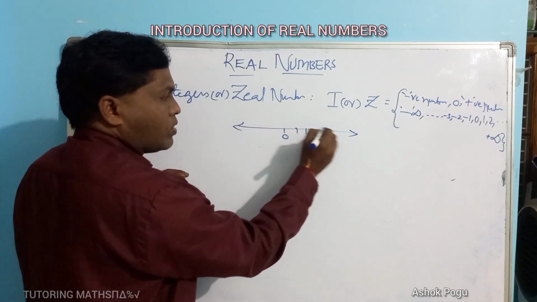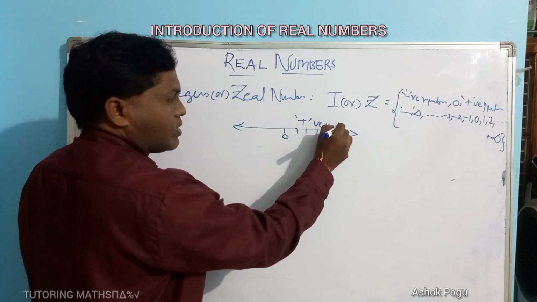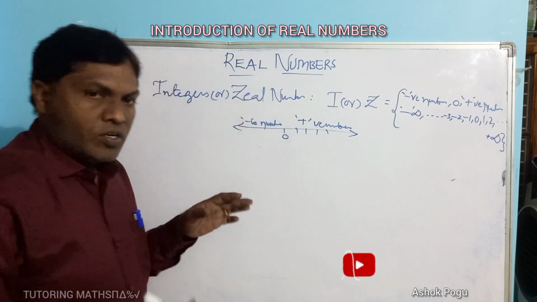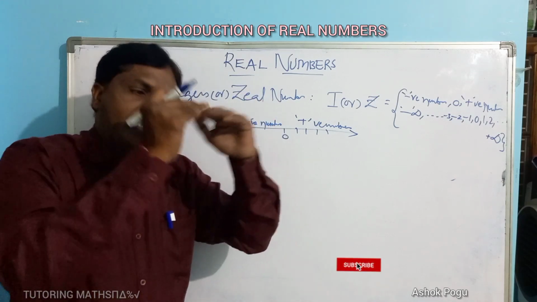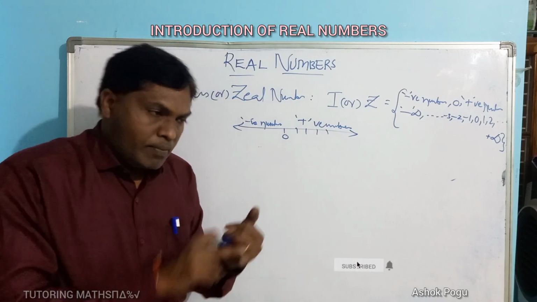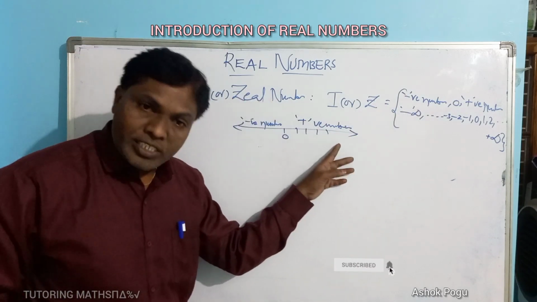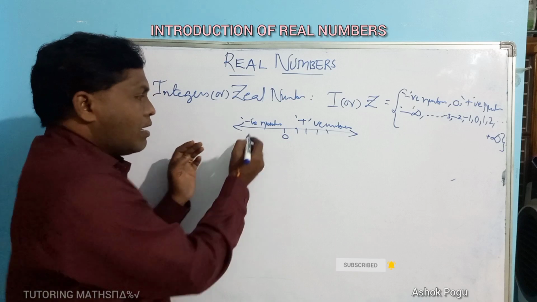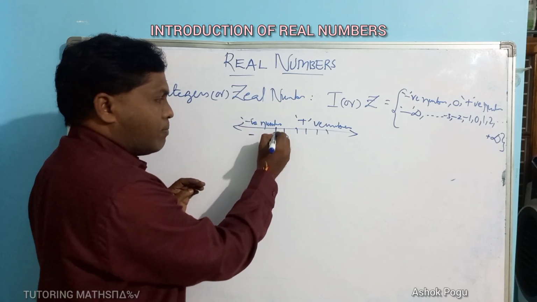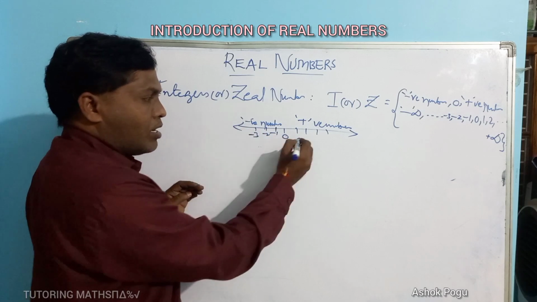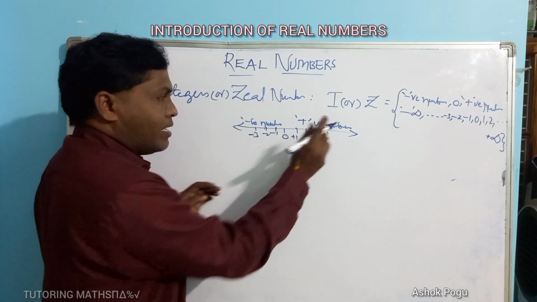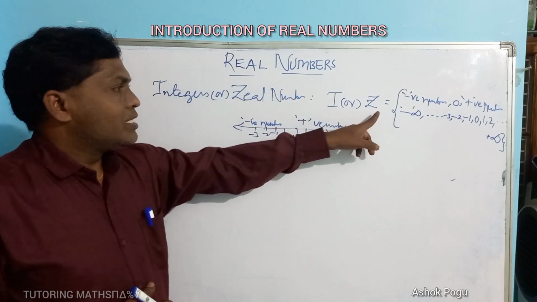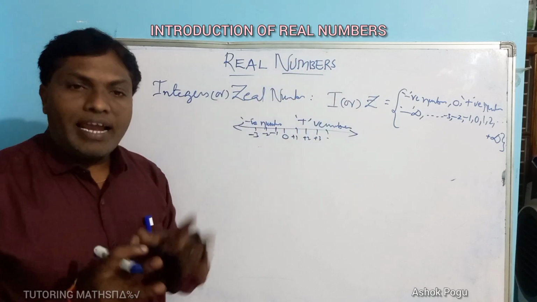These are positive numbers, and these are negative numbers. So what do we mean by integers, or real numbers? In the set of integers we have 0. The right side of 0 is called positive numbers. The left side of 0 is called negative numbers, denoted by minus, like -1, -2, -3, and so on. This becomes +1, +2, +3. Positive numbers, negative numbers, and 0: the set of all these numbers is called integers.